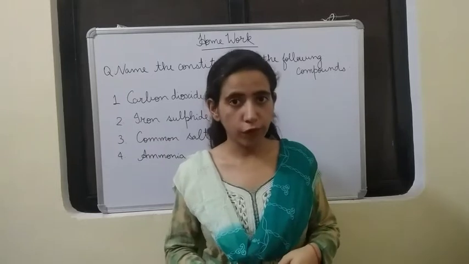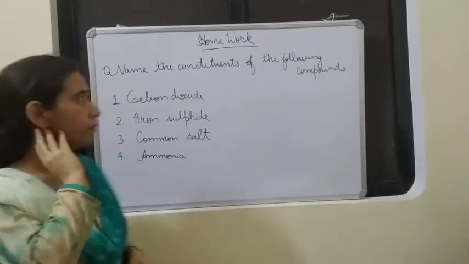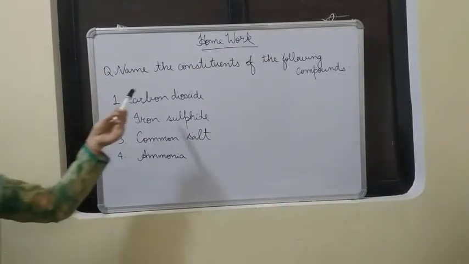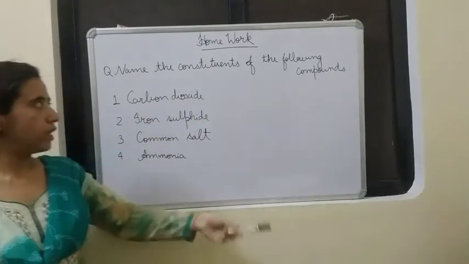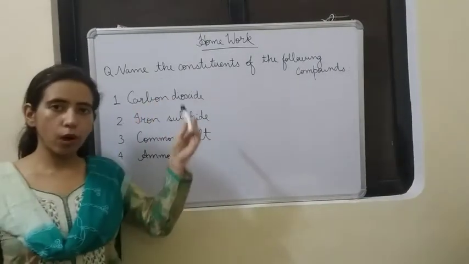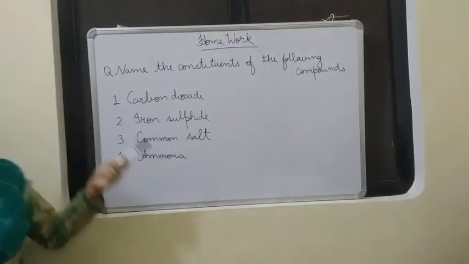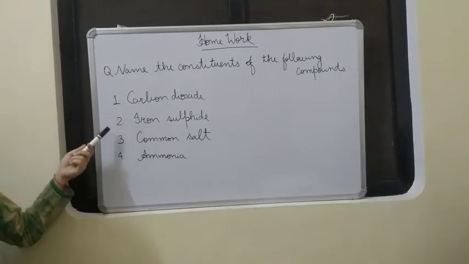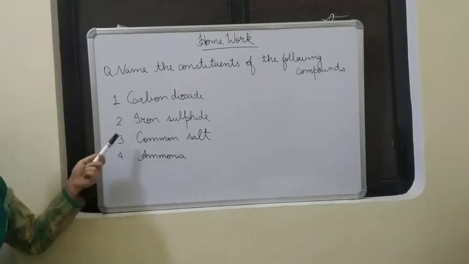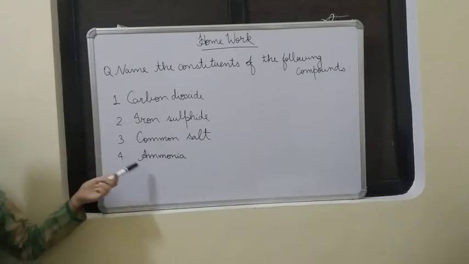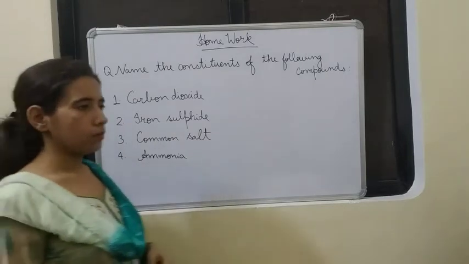Now there is some homework for you people, note it down. Name the constituents of the following compounds. That means you have to write what these compounds are made up of. You have to write the name of the elements. Okay. The first one, carbon dioxide. Second, iron sulfide. Third, common salt. And fourth, ammonia. Do this homework.